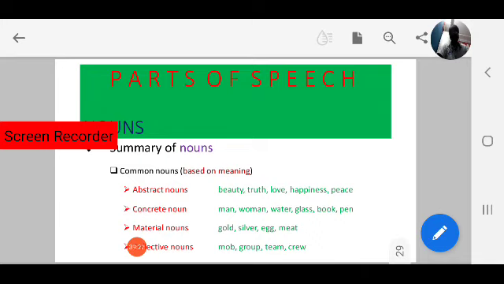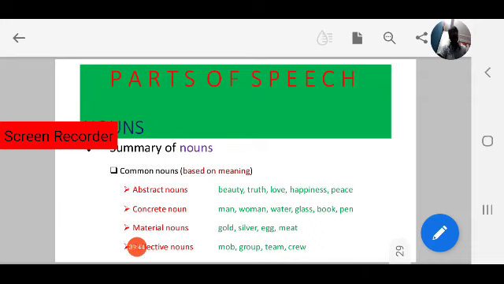For example, beauty. That means qualities and concepts come under this category. Beauty we cannot touch, see, hear, smell, or taste. Like beauty, truth, love, happiness.